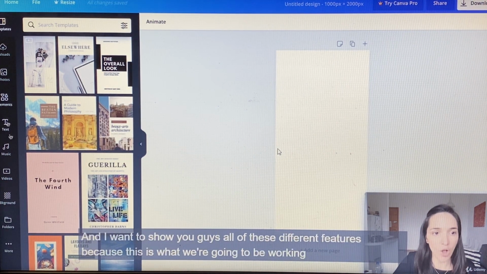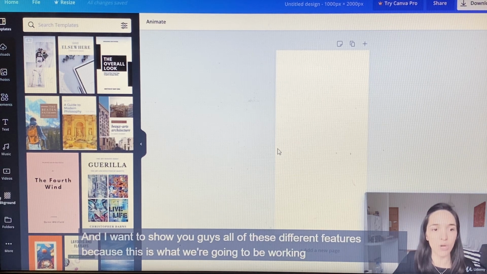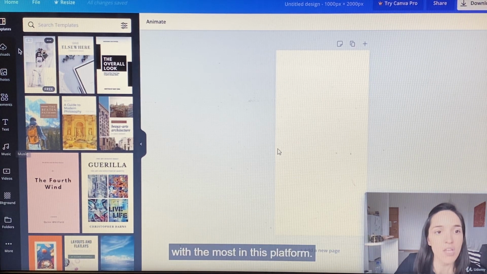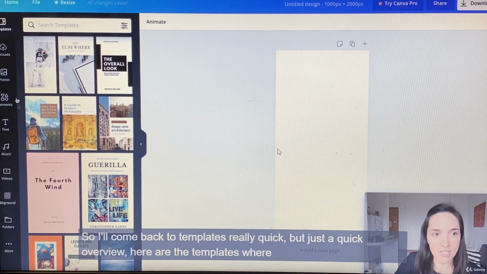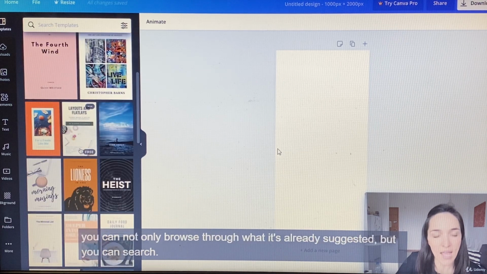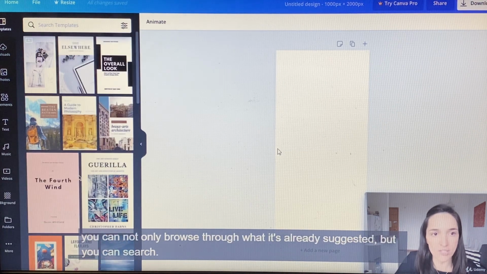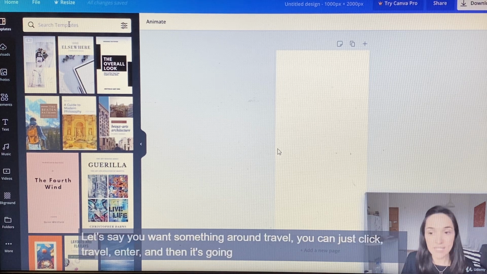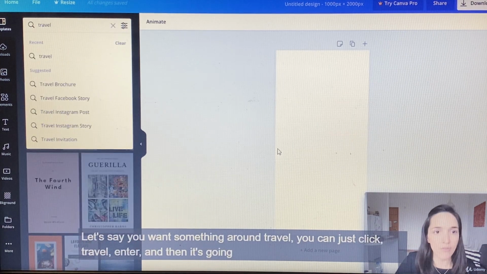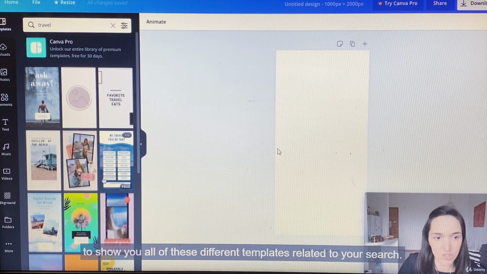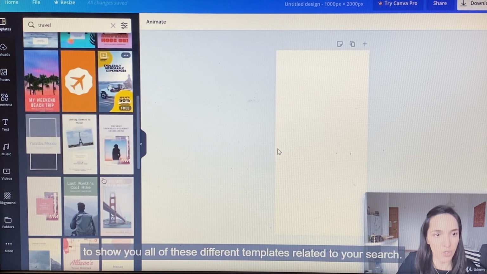And I want to show you guys all of these different features because this is what we're going to be working with the most in this platform. So I'll come back to templates really quick, but just a quick overview. Here are the templates where you can not only browse through what it's already suggested, but you can search. Let's say you want something around travel, you can just click travel, enter, and then it's going to show you all of these different templates related to your search.